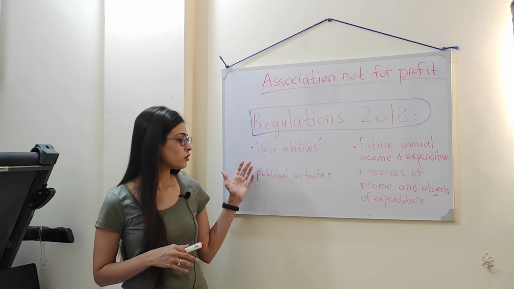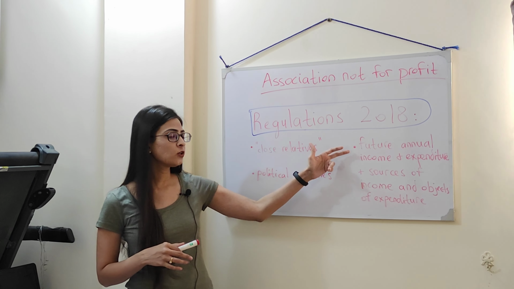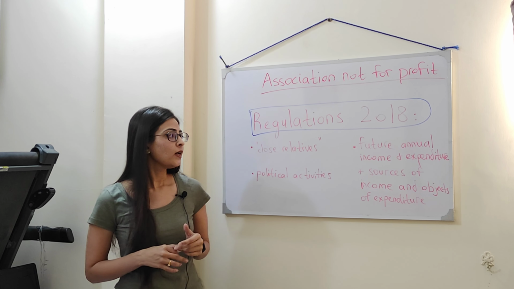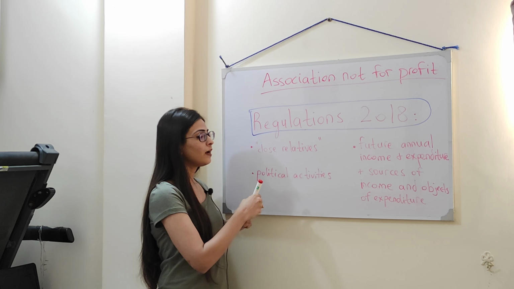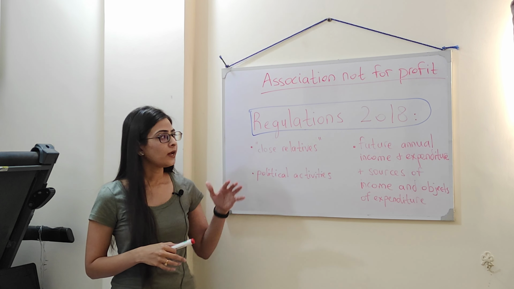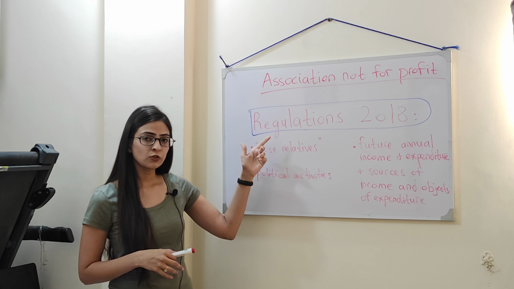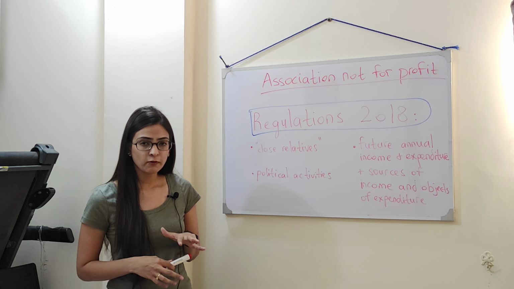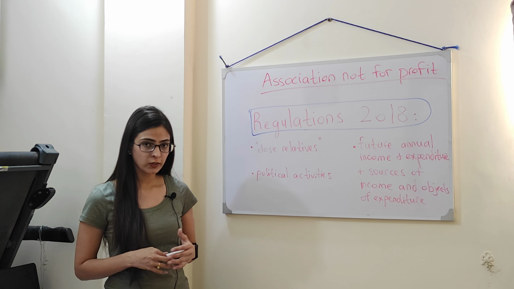So I've mentioned just 3 rules from these regulations that I'm going to talk about in this video. The first rule, I've just mentioned the bullet point, is close relatives. Let me first remind you that in the other video where I mentioned these regulations, I mentioned one very important rule. I'm going to give a very brief overview of it in case you haven't watched that video already.